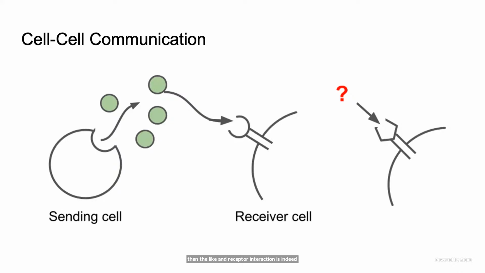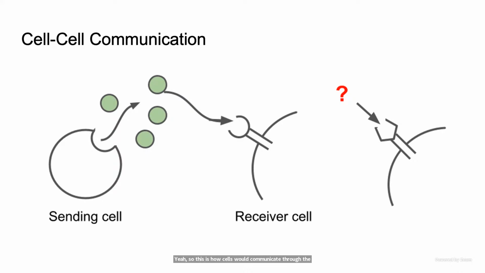So what do I mean by ligand receptor interaction? As we can see here in the figure, essentially the sending cell will be able to secrete the small molecules in green here. They're the ligand, and they will bind with the receptors on the surface of the receiver cells. So this is how cells would communicate through the ligand receptor.